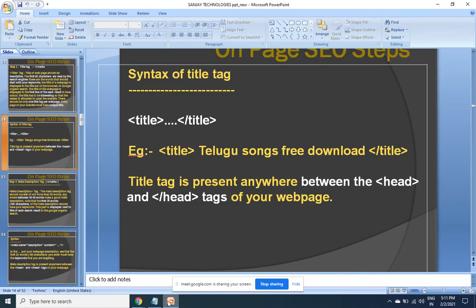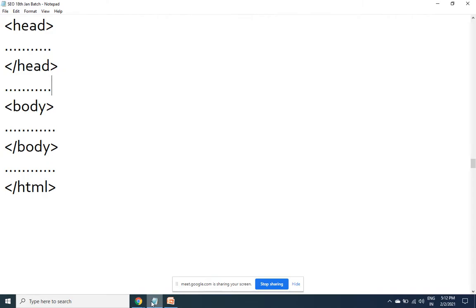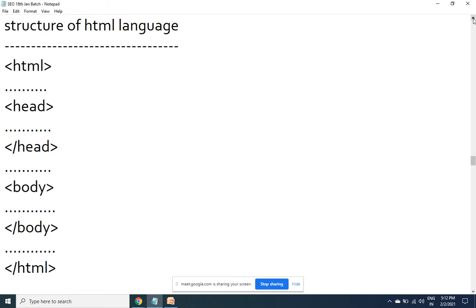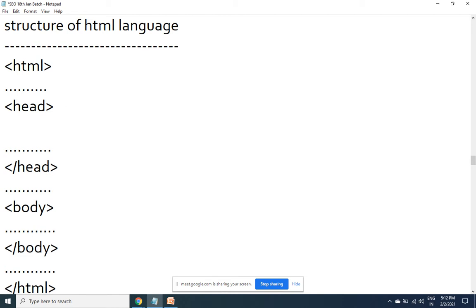Today we were discussing the title tag. The weightage for the title tag is 5, and there are 5 points which you have to keep in mind while implementing the title tag for every page. Point number 1 is it has to be placed in the head section. The format of the title tag is like this.